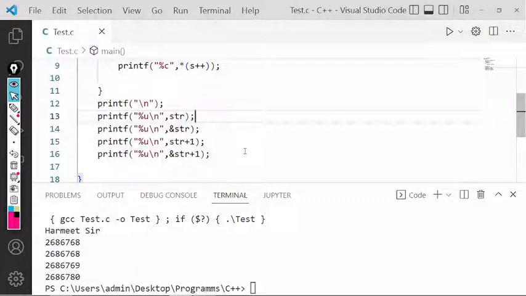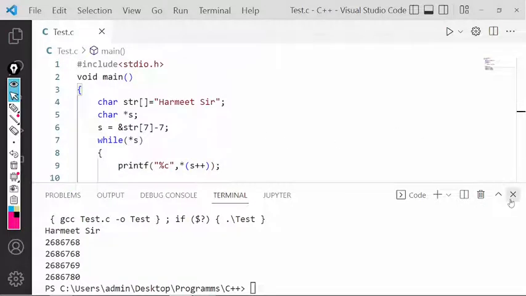See the difference, na? This is very important. str gives the base address of the 0th element of the array, whereas &str gives the base address of the complete one dimension array or a string. Both are same, no doubt. But difference कब समझ में आता है, जब अपन उसको +1 करते हैं. See here, when I am trying to do str +1, we are getting 769, and when I write &str +1, we are getting 780. So this is how pointers work.